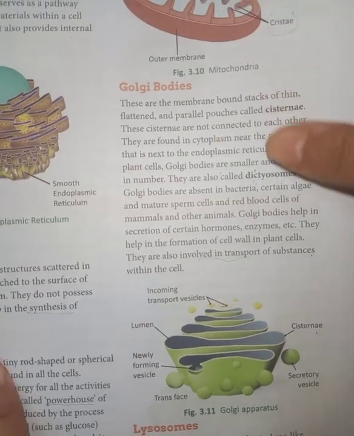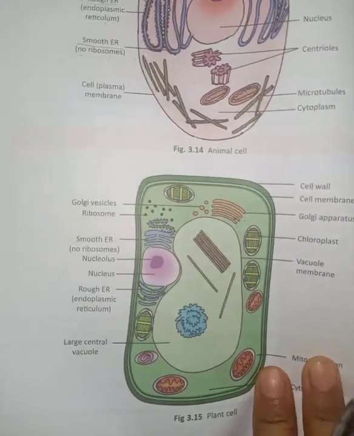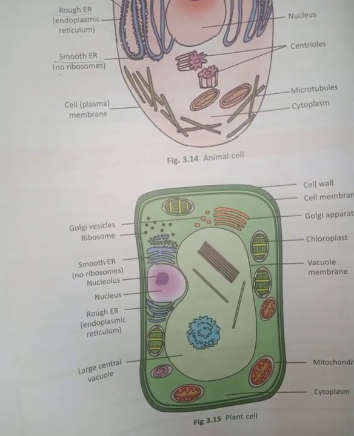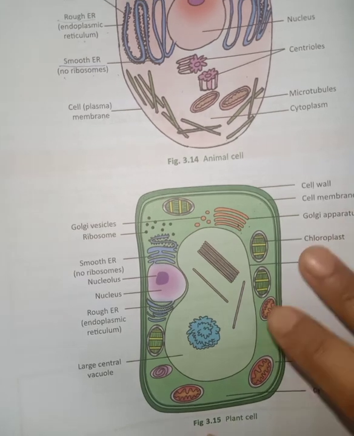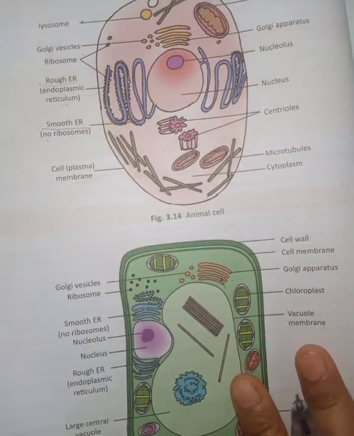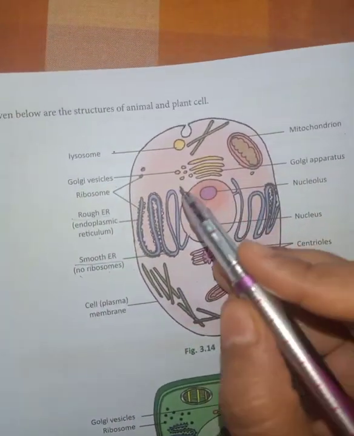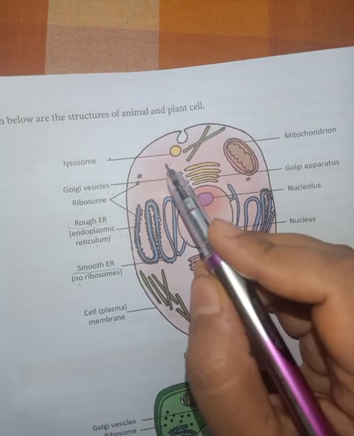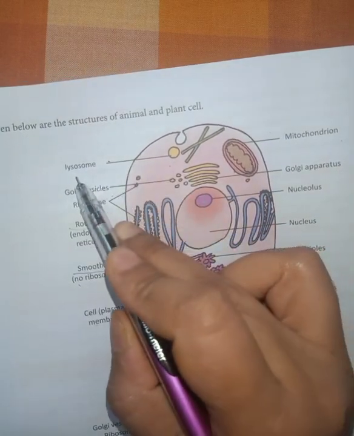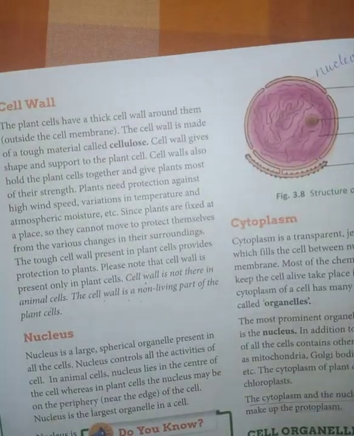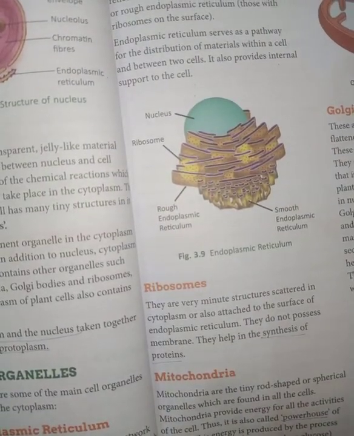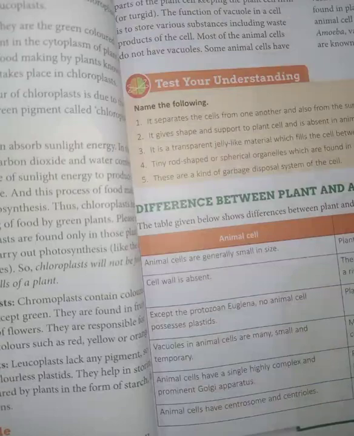Now lysosomes are very small spherical structures present inside the cell. I will show you in the animal cell, just like this structure. They are present inside the cell. They are very few in number, not very large in number. So the lysosomes, what do they do?